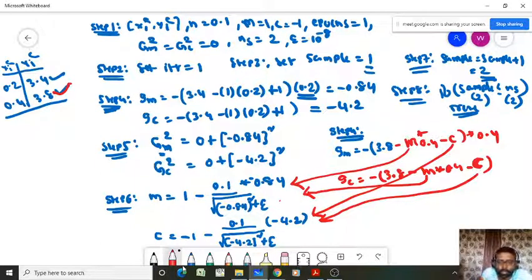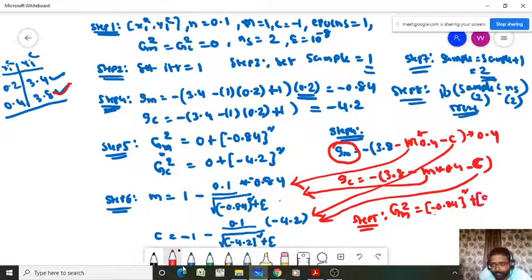Now what do we have to do? Go to step 5. In step 5, we have to calculate the square gradient. So GM2 equal to, what will be here? Can anyone tell me what comes here? 0.84 whole square plus, perfect. Minus 0.84 whole square plus this gradient GM whole square.